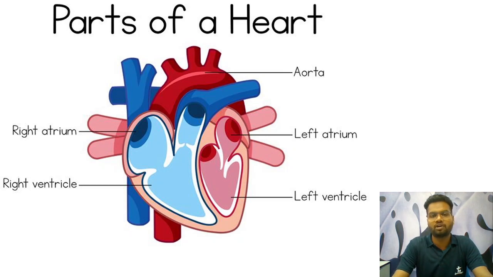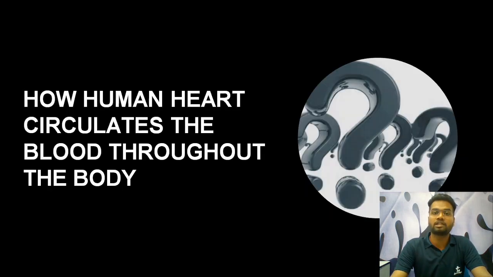Now, parts of a heart. Basically, the heart is divided into four chambers: right atrium, right ventricle, left atrium, and left ventricle. These are the four chambers of the heart, and in these four chambers the whole process of pumping takes place. How? Let's see. Now we will discuss how it takes place.